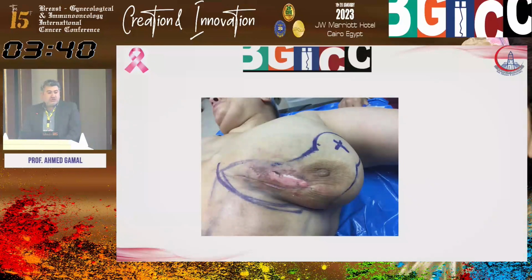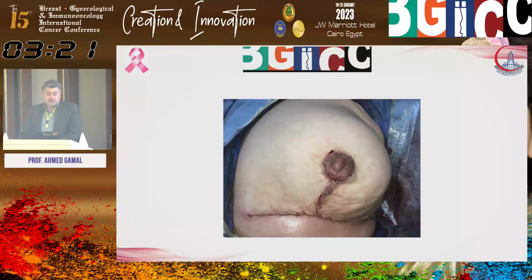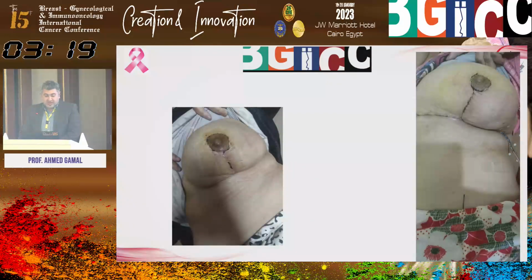And here is how the incision of the previous operation looks. It's a traditional elliptical incision over the brackets with excision of the lower inner quadrant. For this patient, I suggested performing a superior pedicle mammoplasty. Here is how it looks immediately post-operative, and here is how it looks only 2 weeks after operation. Although she had a contralateral mastectomy, she was very satisfied by the result.